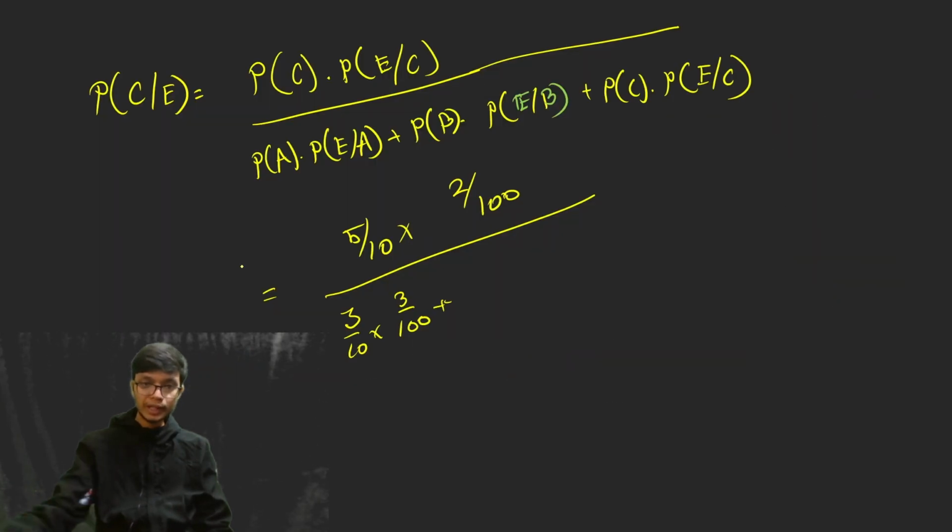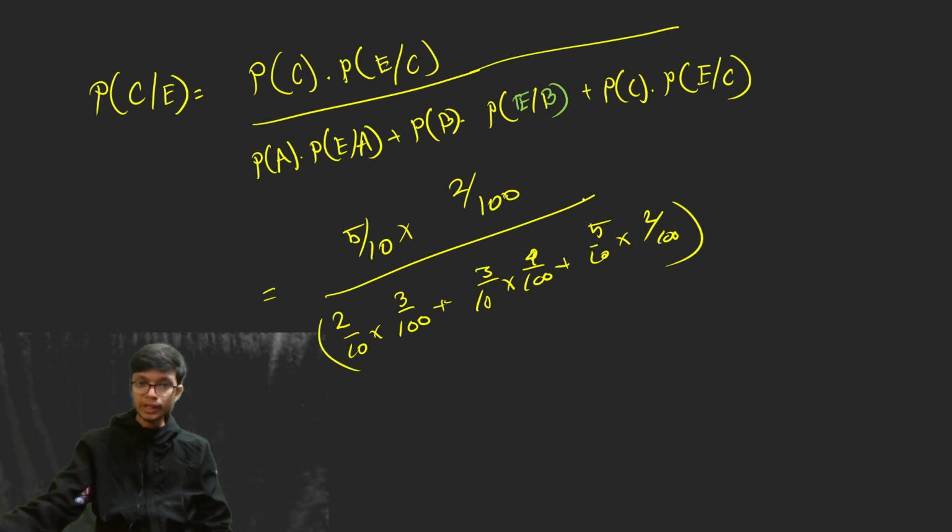so from there, 20 by, sorry, so this will be going to be 2, because it is 20%. So this is going to be 2 plus 3 by 10 into 4 by 100 plus 5 by 10 into 2 by 100. So that is what I'm basically using, the conditions. I'm using just the result data from here and I'm calculating.